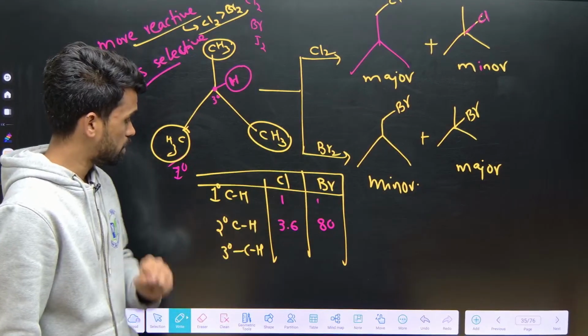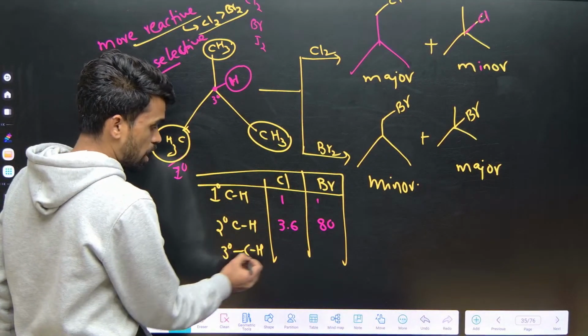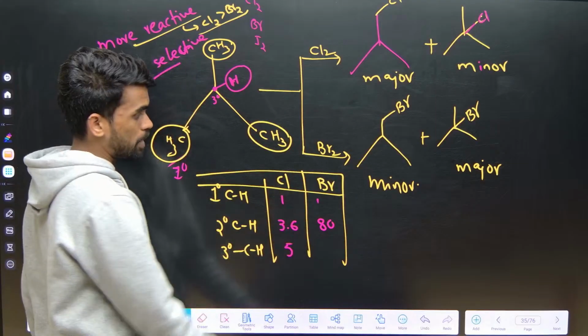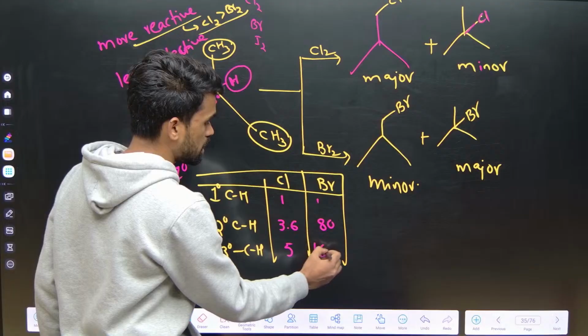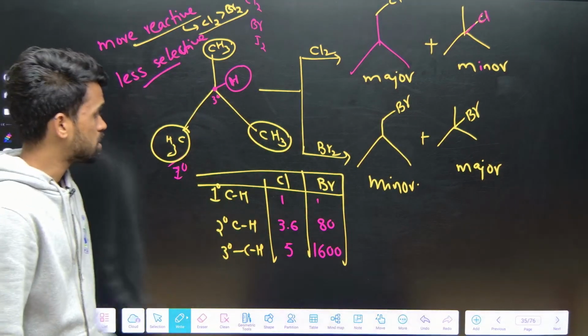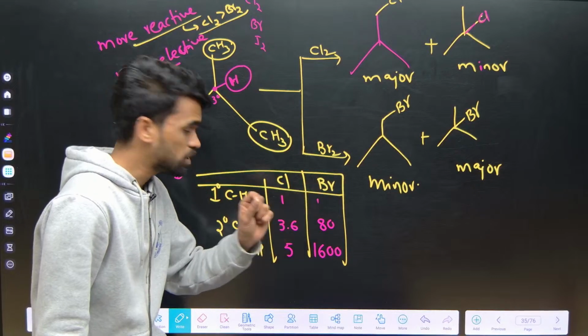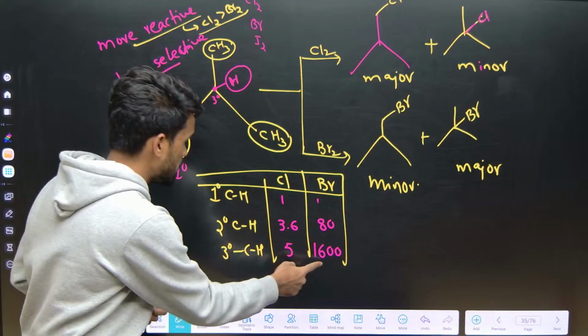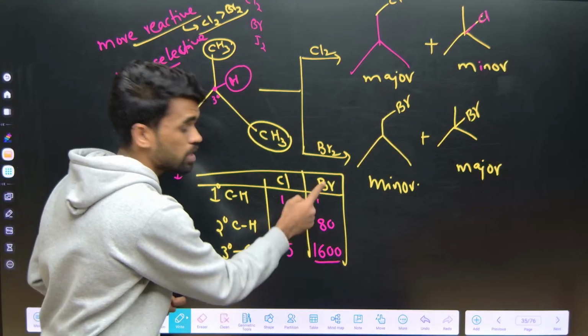And remember, if tertiary carbon hydrogen is there, chlorination takes just 5 times, but bromination takes around 1600 times. It means bromine is selectively choosing the tertiary carbon hydrogen site.